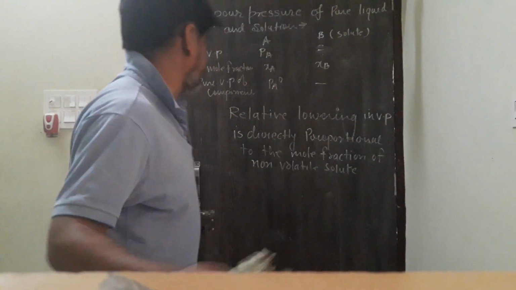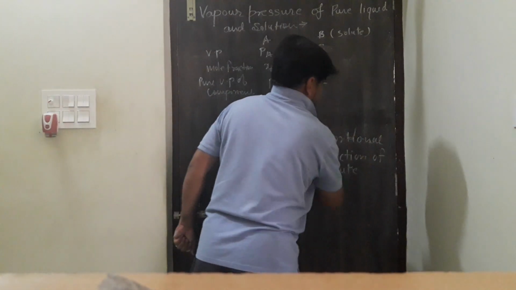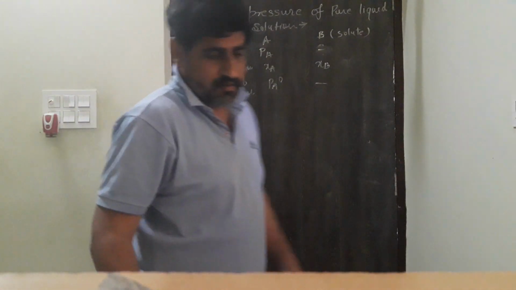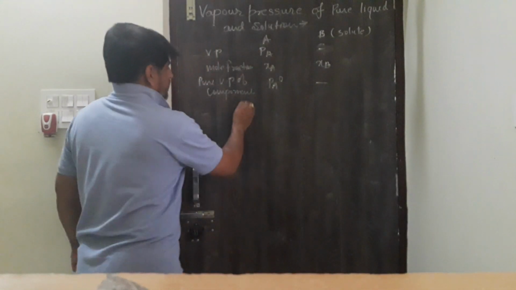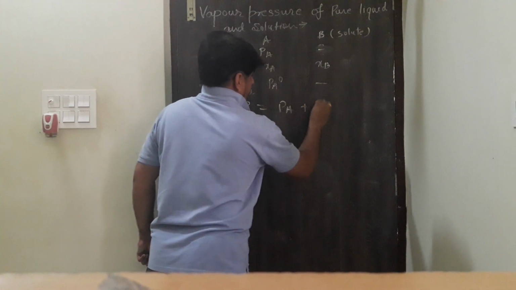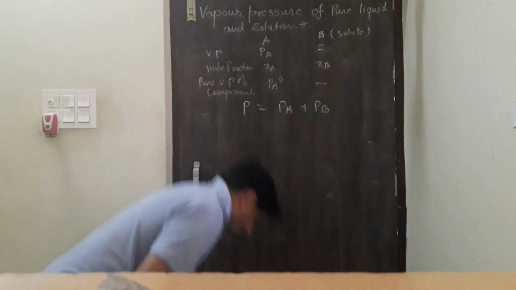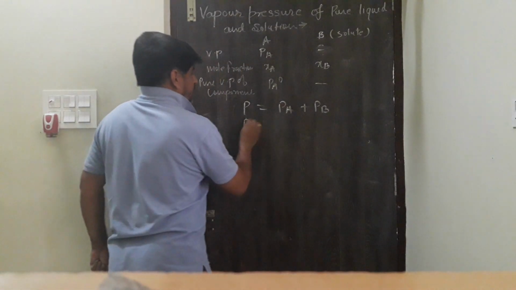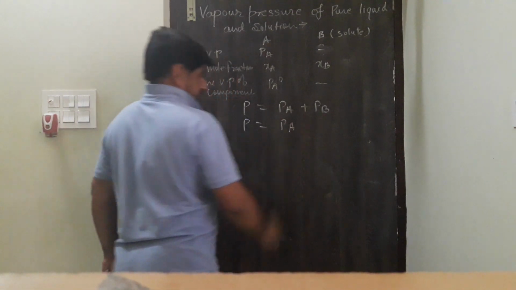Then the total vapor pressure of the solution, P is equal to PA plus PB. PB is nothing because the solid is non-volatile. Then P is equal to what? P is equal to PA.